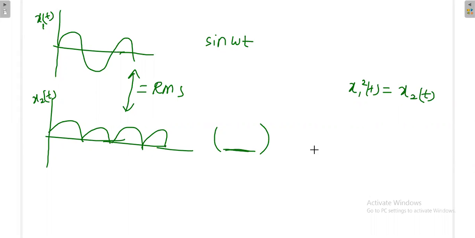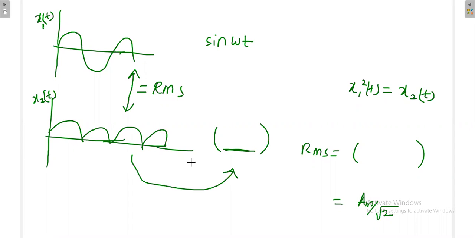Then apply the regular RMS formula and try to get the same answer. You will get Am by root 2. But the critical part here is how to represent this waveform mathematically. That is somewhat critical. Just try to represent it mathematically, then try to get the answer.